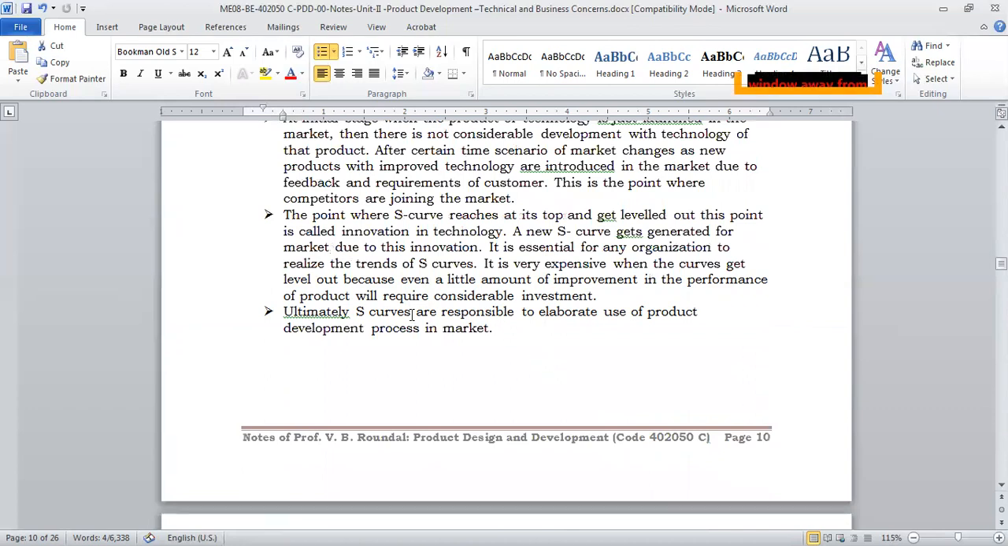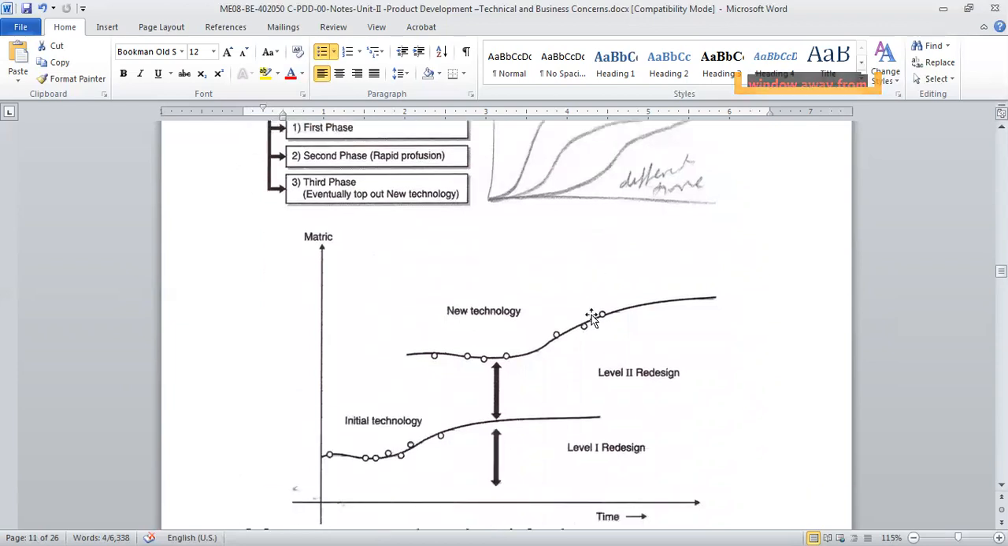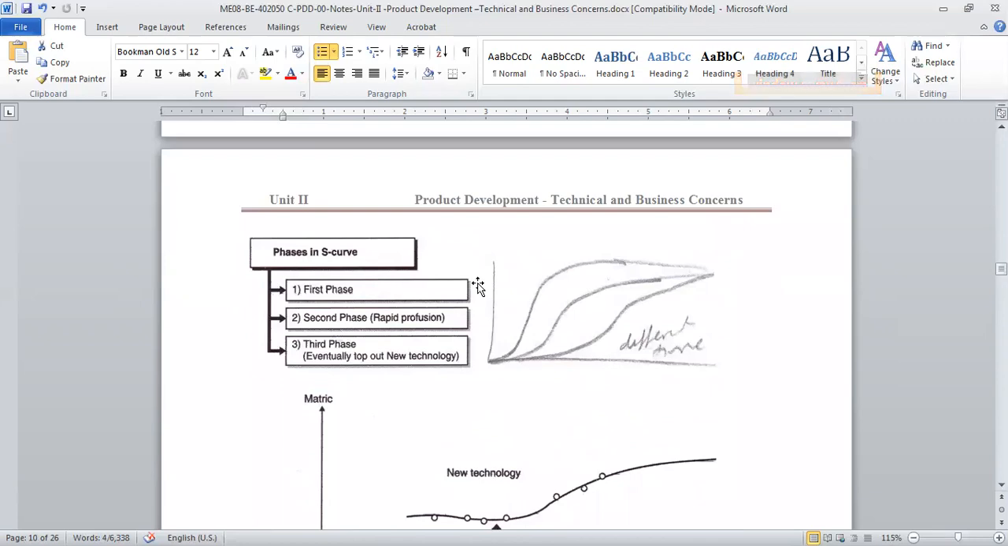So ultimately, S curves are responsible to elaborate the use of the product development process in the market, right? So as I said, there will be first phase, second phase, third phase. The graph's shape will be like an S only, but it might take a different shape depending on the technology or what you are talking about, right? So this is all about the S curve.